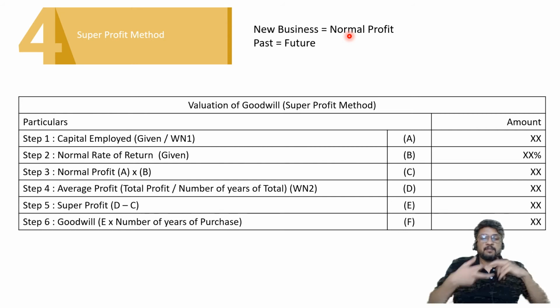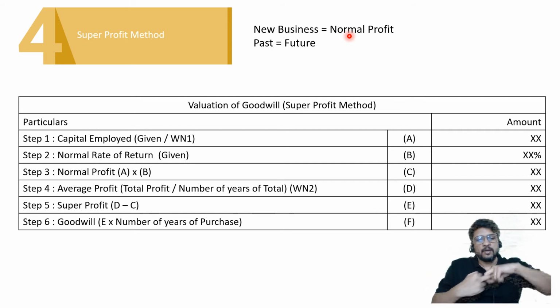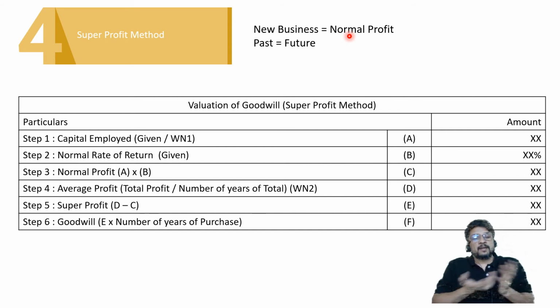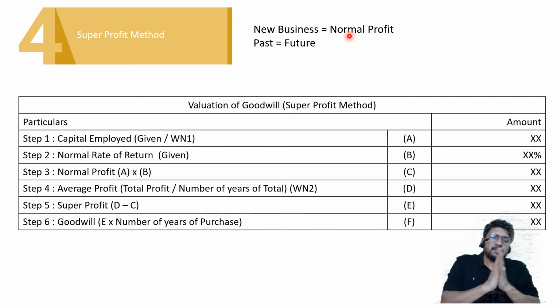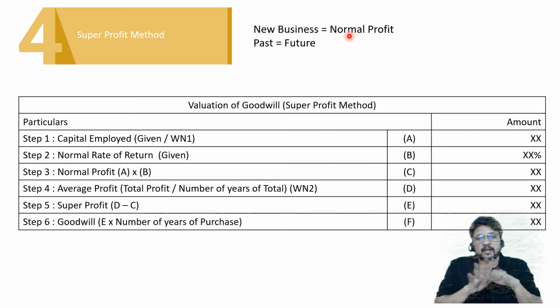In real life, yes, there will be a lot of argument and bargaining between the new partner's lawyer and the old partner's lawyer. New partners will try to pay a lesser amount of goodwill and old partners would like to get more amount of goodwill. So that bargaining will happen in real life. But currently we are not thinking of real life. Currently we are thinking of only academic life, 12th standard exam, that too.